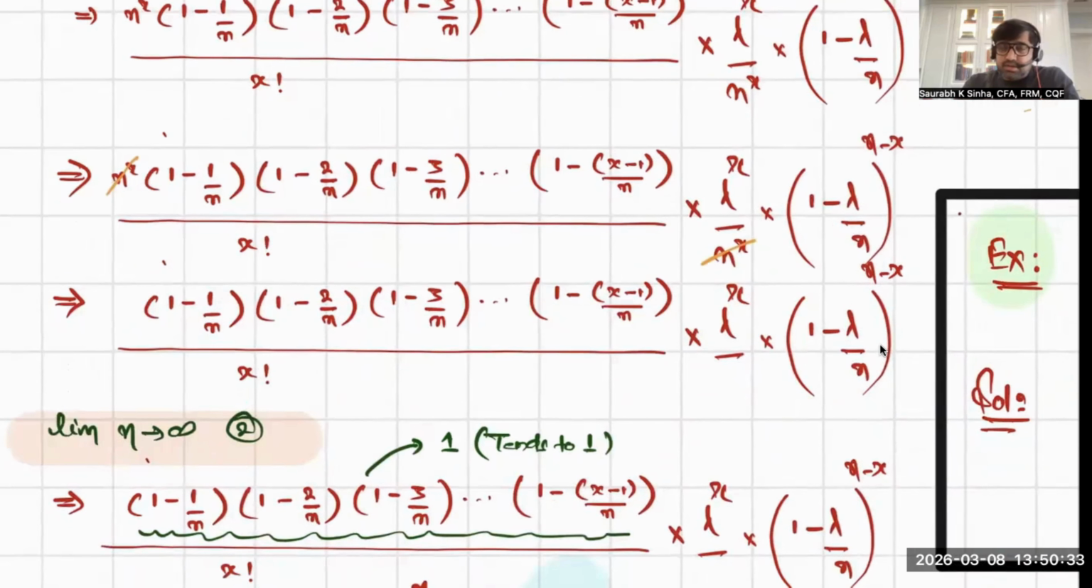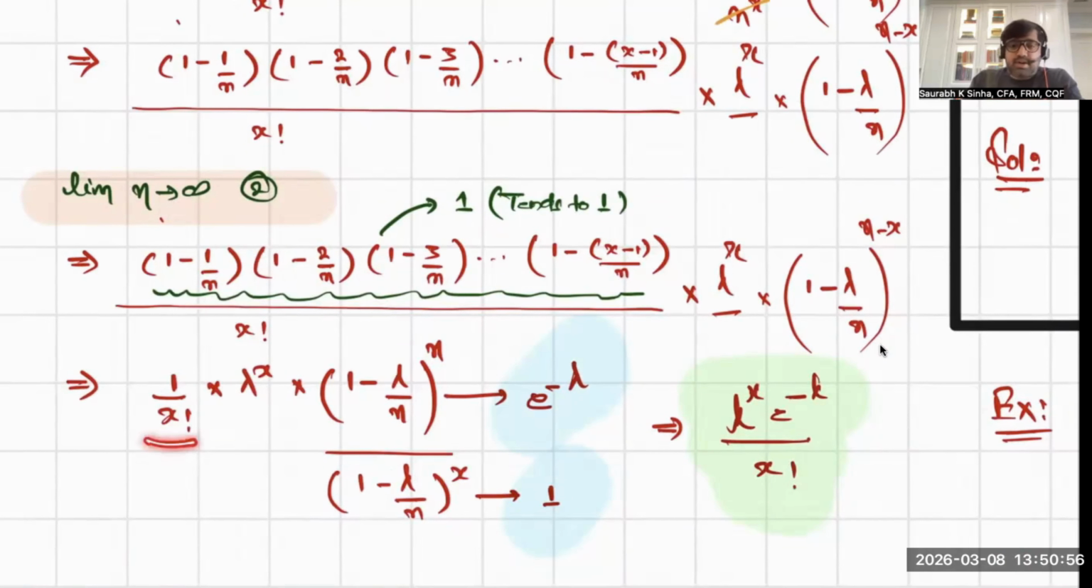Now the most important thing to remember is that n is very near to infinity. If n is very near to infinity, then the values 1 upon n, 2 upon n, 3 upon n, up to x minus 1 upon n in the numerator will become 0, so each entity will become 1. So you are left with 1 upon x factorial, lambda raised to the power x, and you are left with 1 minus lambda upon n raised to the power n minus x. I'm writing x in the denominator because the power is minus x.